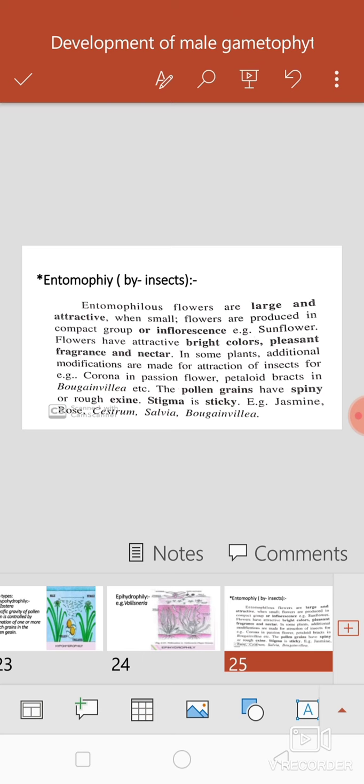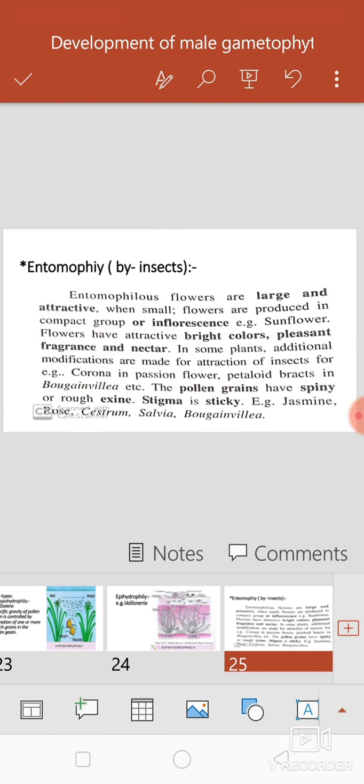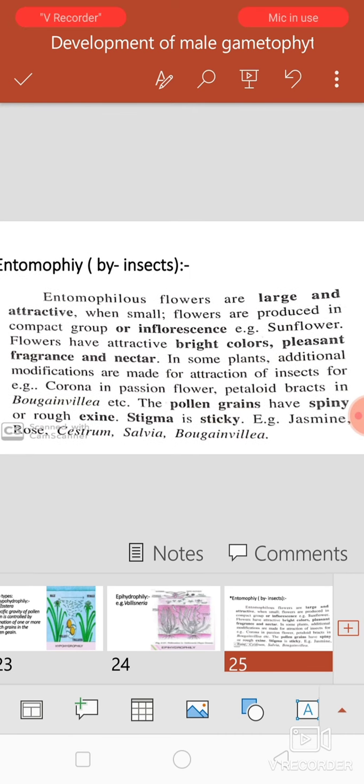The next type, entomophily. What is meant by entomophily? When the pollination process takes place by insects, it is called entomophily, and the plants are called entomophilous plants. It is the most common type of pollination, and among insects, above 80% pollination takes place by bees, right?